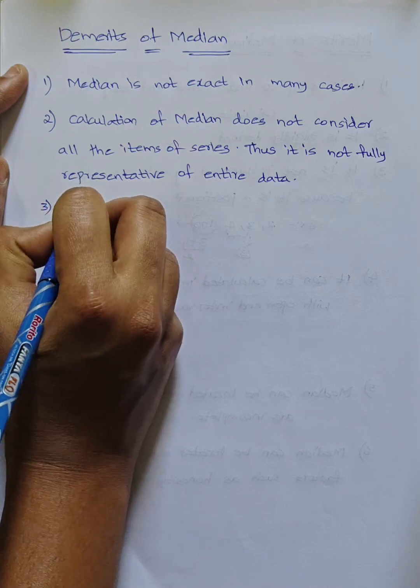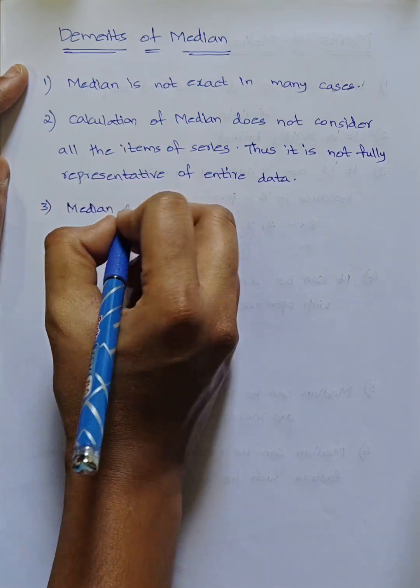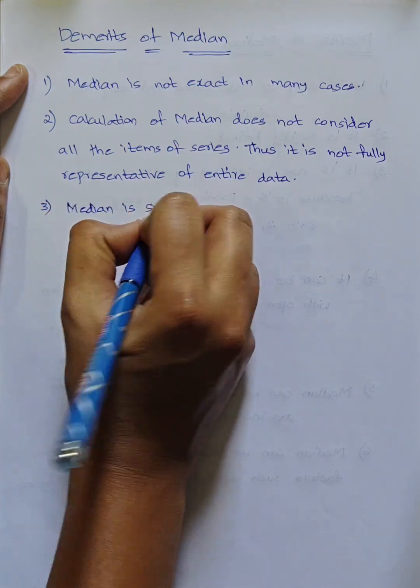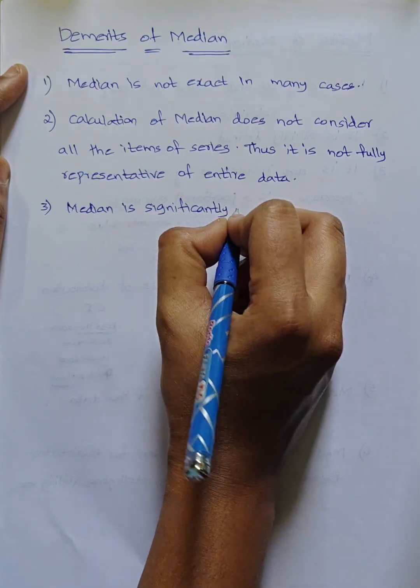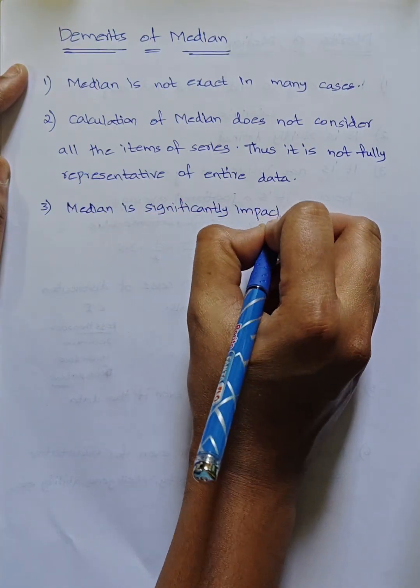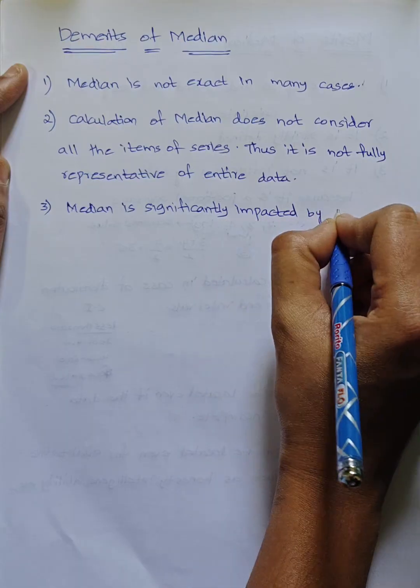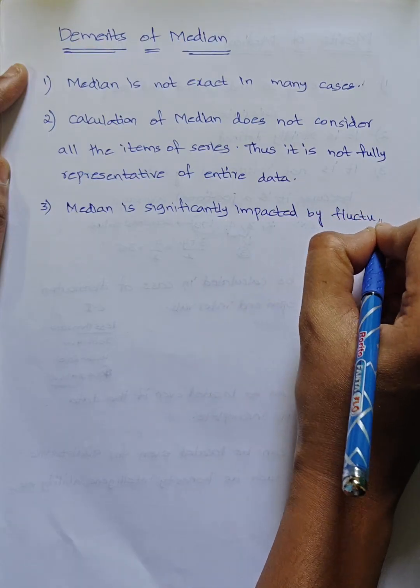Median is significantly impacted by fluctuations of sampling.